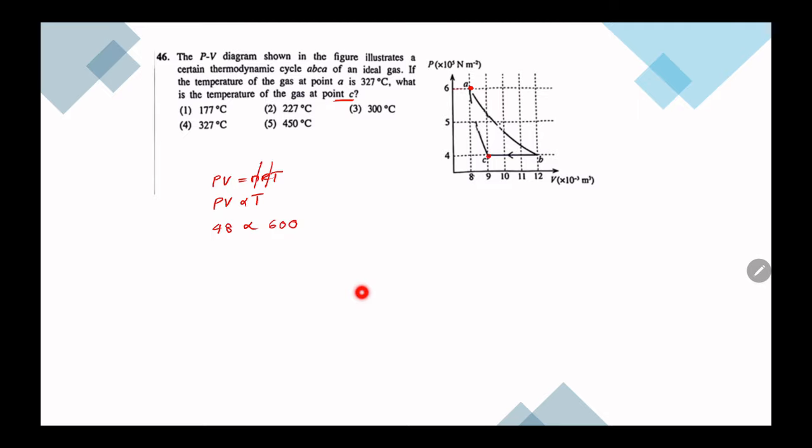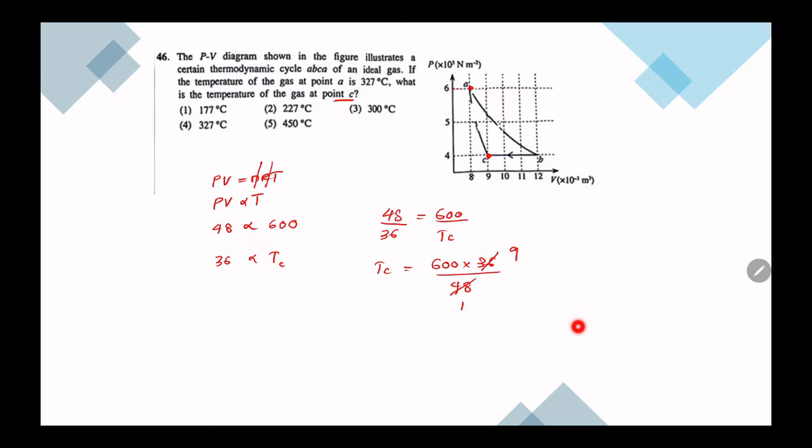And what is the product at C? That is 9 into 4, 36, proportional to TC. So 48 over 36 is equal to 600 over TC. So TC is 600 into 36 over 48. If I divide this by 4, I get 9.